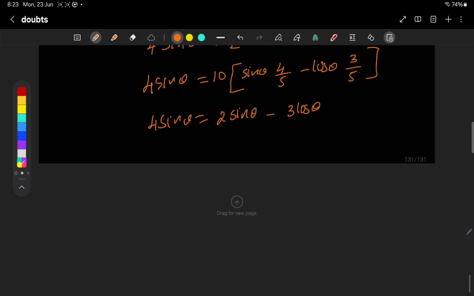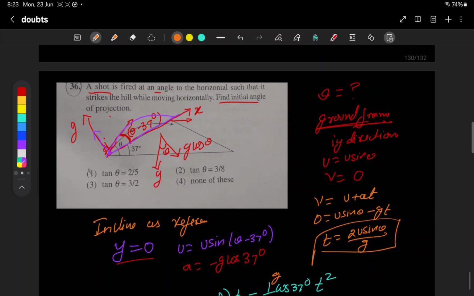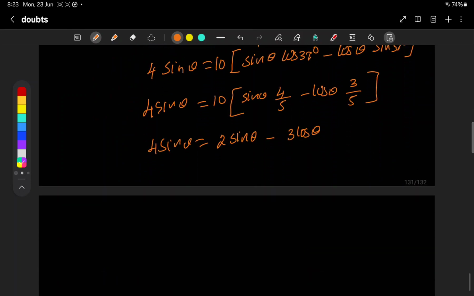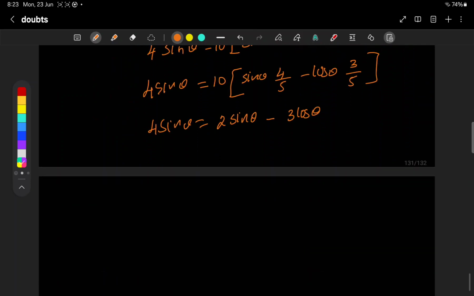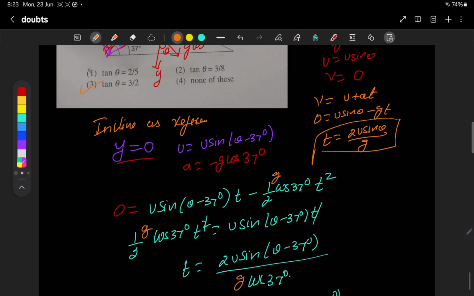Here let's see how the options look, one second. The options all have tan theta. So to find tan theta, bring sin theta here, so we get 2 sin theta equals 3 cos theta. Sin by cos is tan, so tan theta equals 3 by 2. So tan theta is 3 by 2, option 3 is correct.